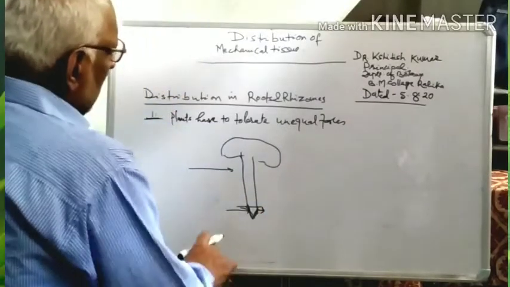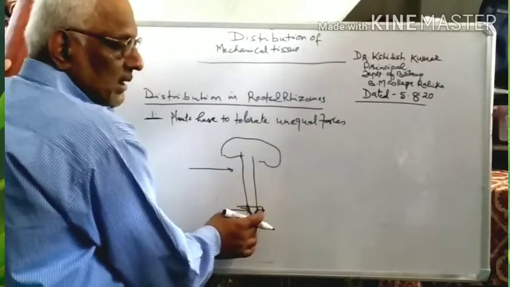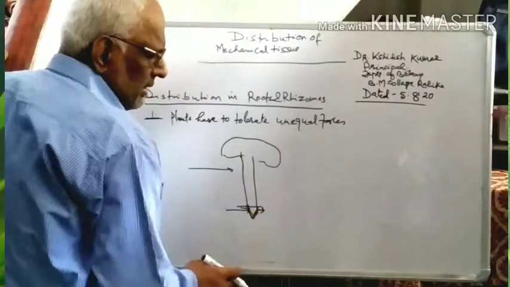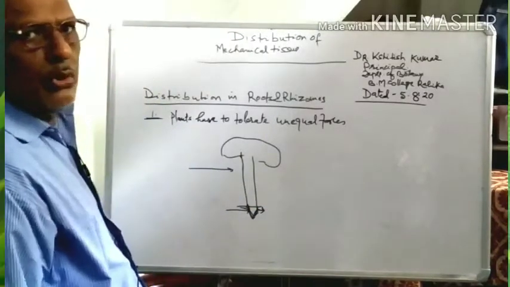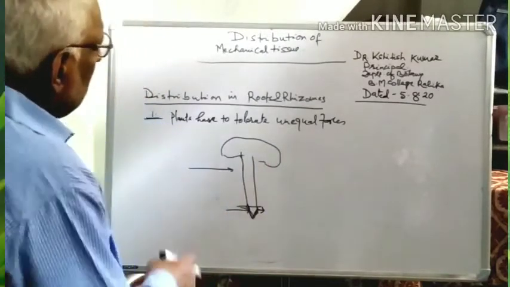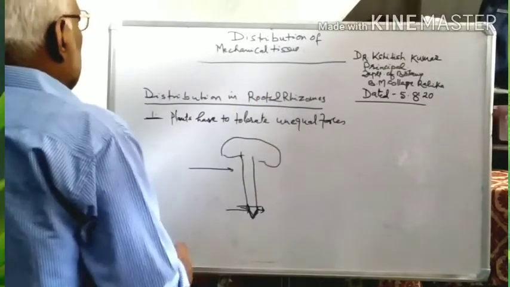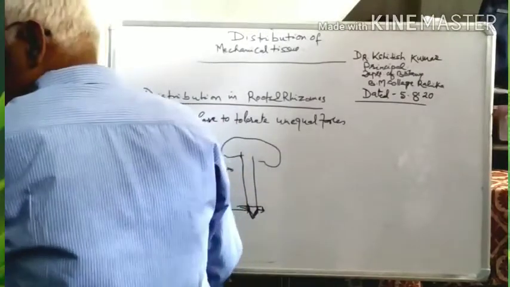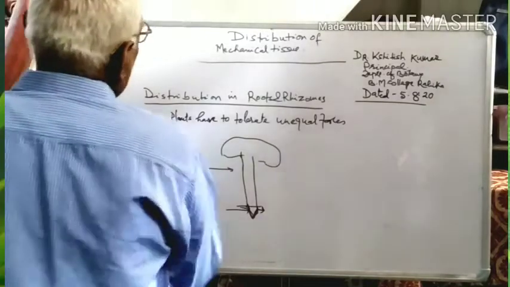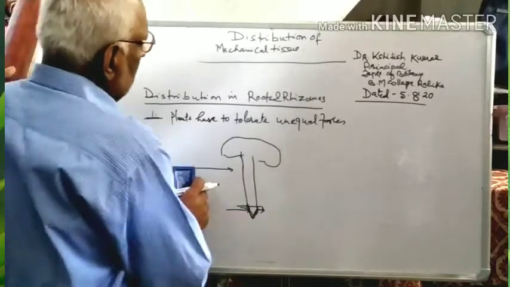So the plant has to adjust itself so that the roots may not be broken, and such adjustment leads the plant to arrange the mechanical tissue so that it can tolerate the unequal forces. This is the principle on which nature distributes mechanical tissue in plants.